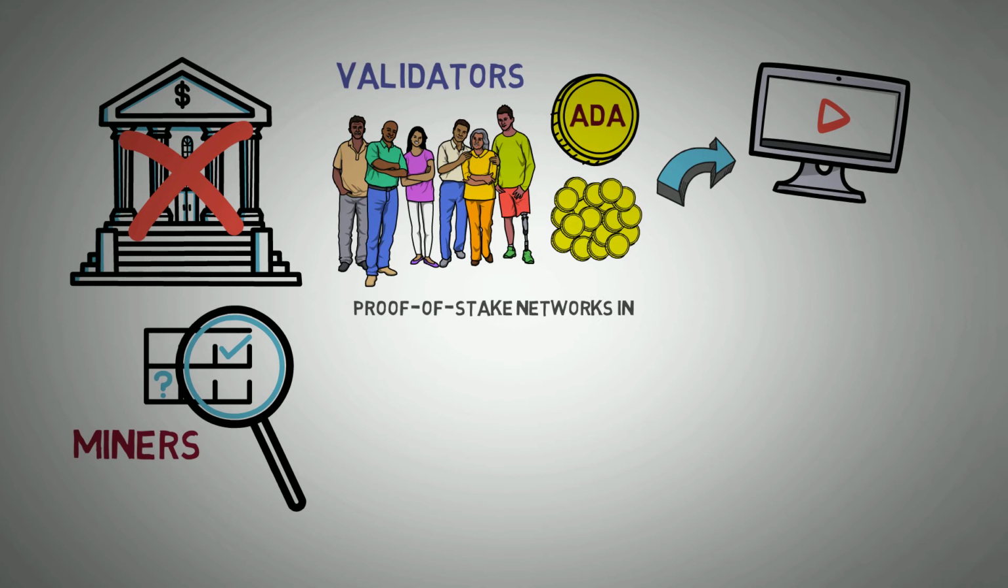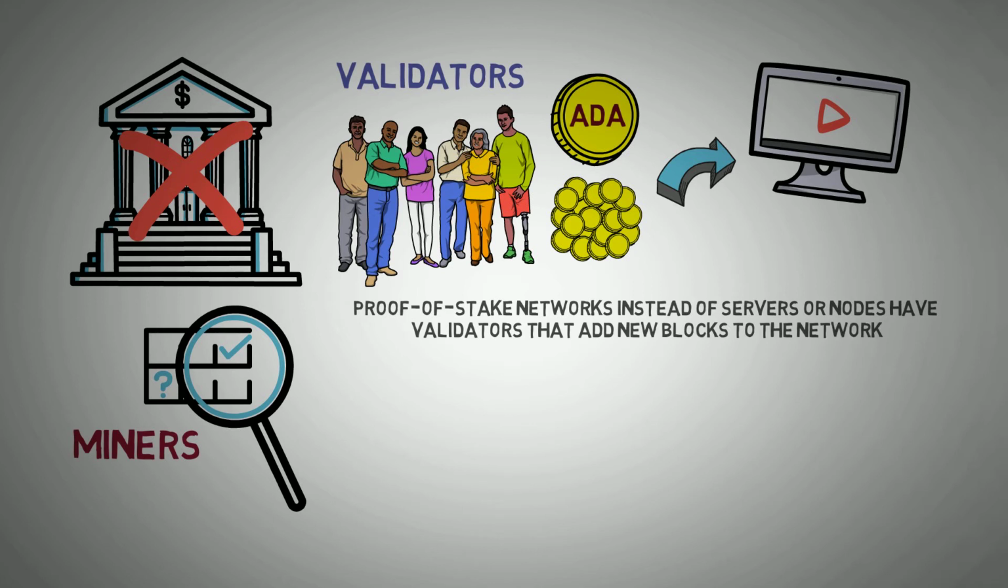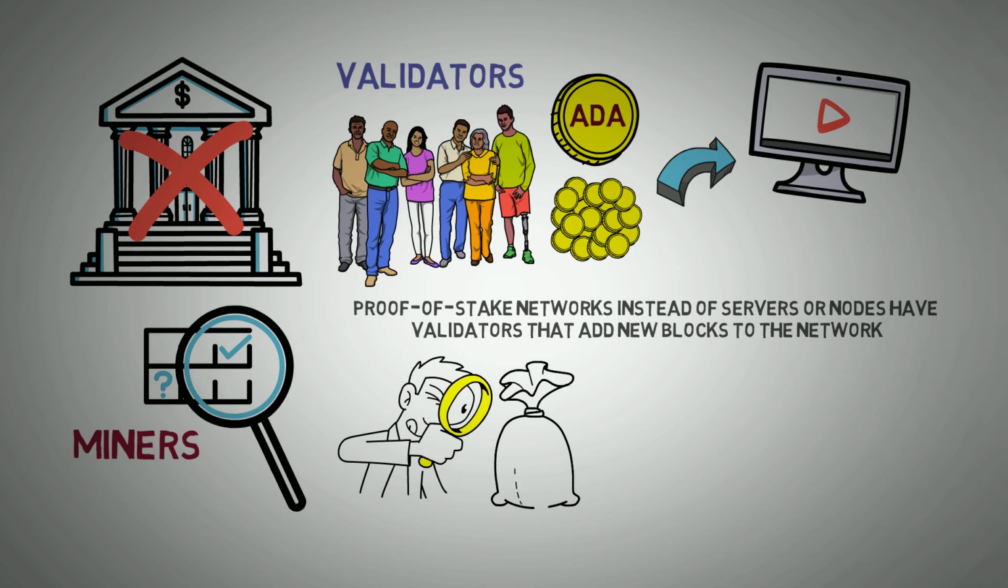To simplify the whole story, proof-of-stake networks, instead of servers or nodes, have validators that add new blocks to the network. The main duty of these validators is to verify and validate transactions on the blockchain. Then, each validator stands a chance to be assigned the duty of writing the new block. When they eventually do that, they earn rewards. It is almost like a lottery. The validator who stakes the most tokens is most likely to be the next to be chosen to write the new block for the blockchain.